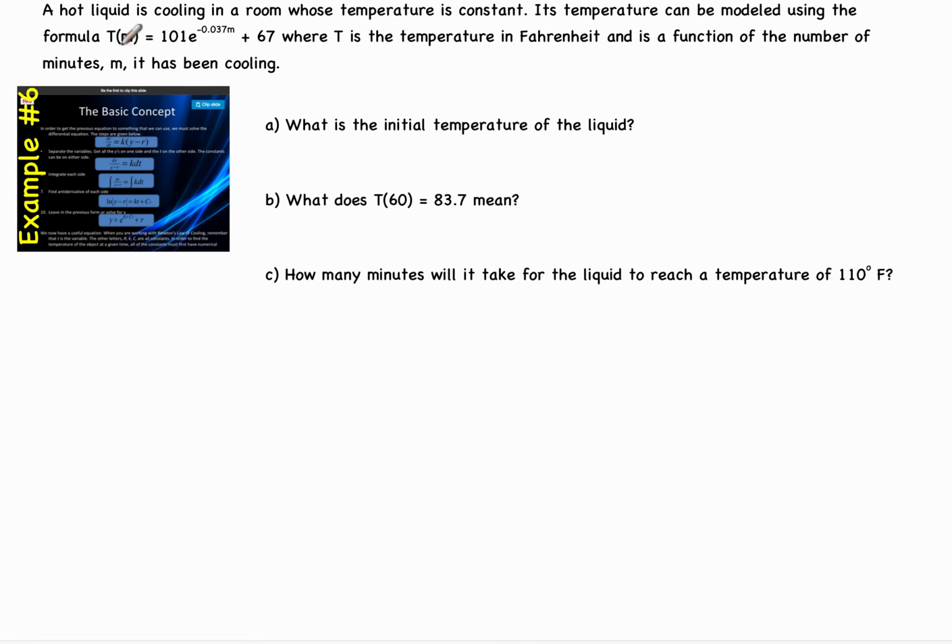All right, so here's another problem. And once again, I just go right for the math. There's my equation. I'm going to bring my equation down here.